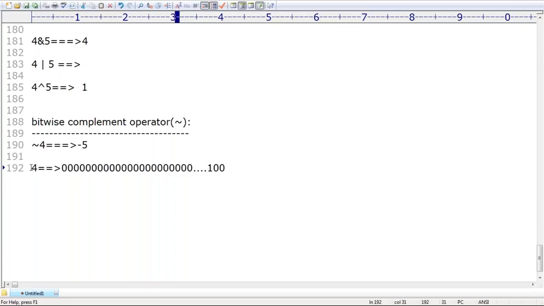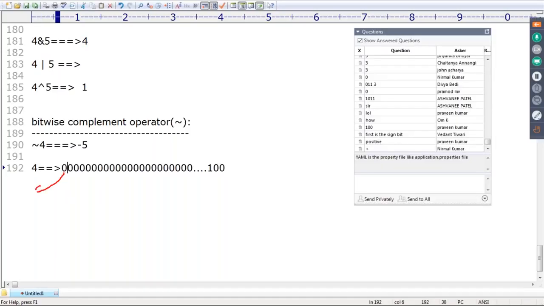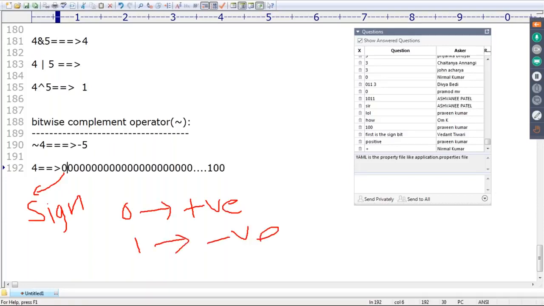Sir, is it a positive number or a negative number? Can you please tell? Positive number, right? Now, do you know the first bit is by default considered as the sign bit? Remember this one, sir. The first bit itself, the most significant bit, acts as the sign bit. 0 means positive number, 1 means negative number. This is the first point you should be aware of.